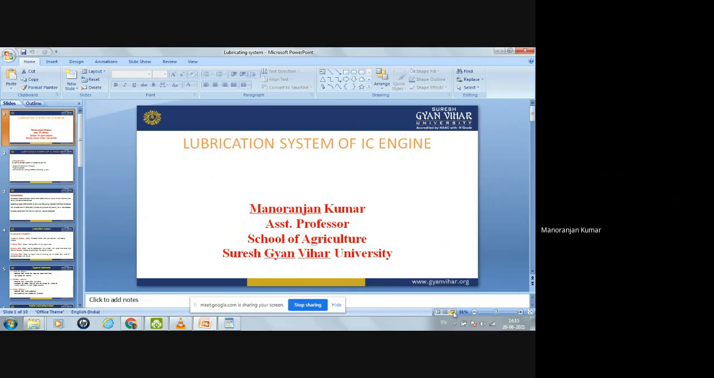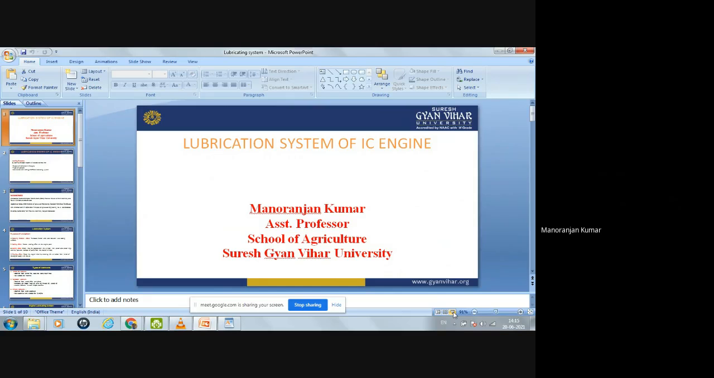We have discussed how the air is cleaned before entering the engine cylinder, and how the fuel is supplied to the engine cylinder for combustion, so that power can be developed by the IC engine. So now in this lecture today, we will discuss the lubrication system. The lubrication system is also one of the important systems of the IC engine because it provides lubrication to the different parts of the IC engine.